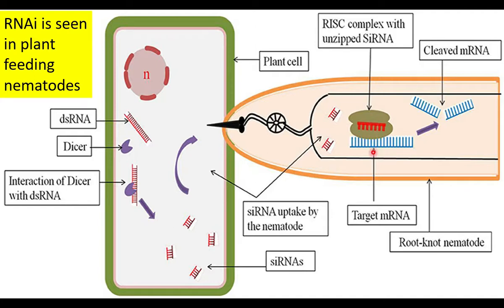It combines with the target mRNA. The target mRNA is cut into pieces, so the mRNA is inactivated. It becomes silenced. The protein product is not produced. Because of this mechanism developed in plants, the nematode cannot cause any damage to the plant. In this way, the plant is protected from nematodes without any insecticides.